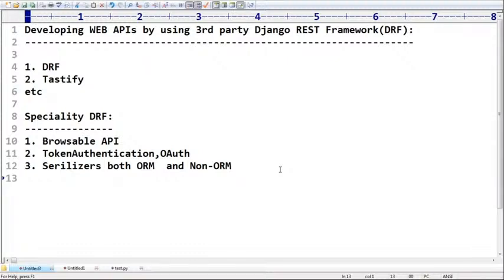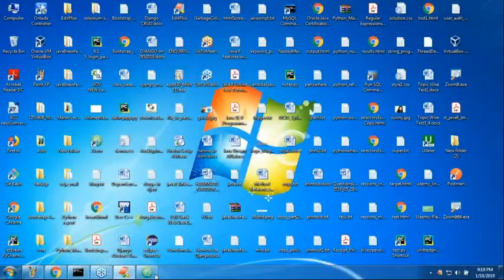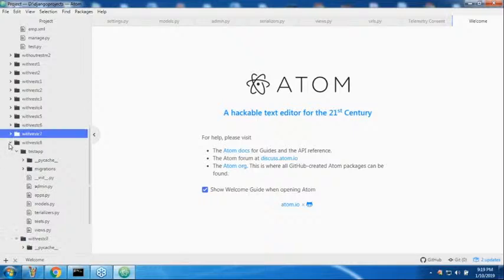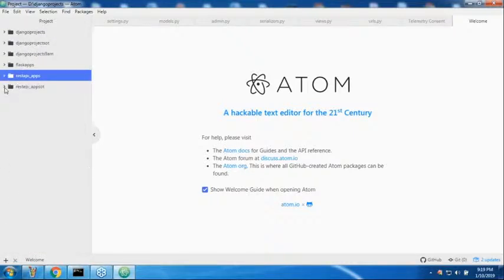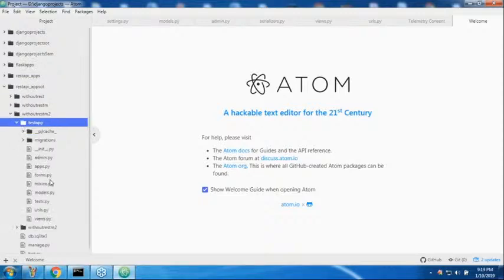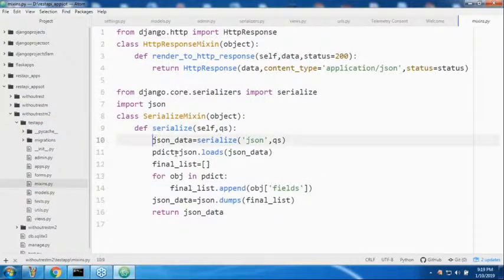If you consider our last example, just have a look once. What is the last example we covered? REST API without REST M2, like this we took. In that, serializers and mixins, who wrote this total code? We, the programmers, wrote this total code. But with DRF we are not required to write this much code. You can expect default support from the DRF. Inbuilt serializers are available.